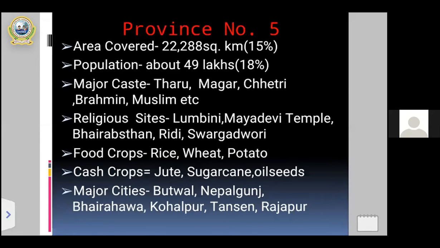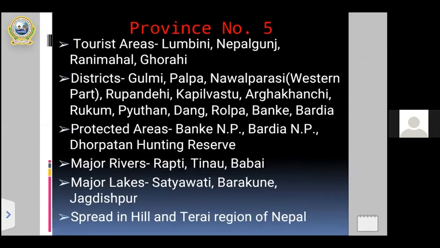All right. After that, my dear students, you can see the next slide. In this slide also, some remaining portion of province number 5 clarifies the overall introduction of province number 5. The first point of this slide is tourist areas. Like provinces 1, 2, 3, and 4, province 5 also has some tourist areas.